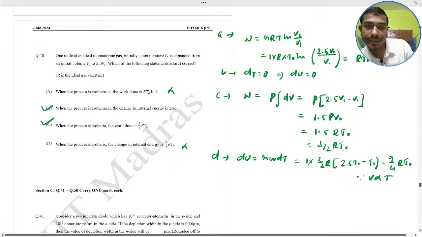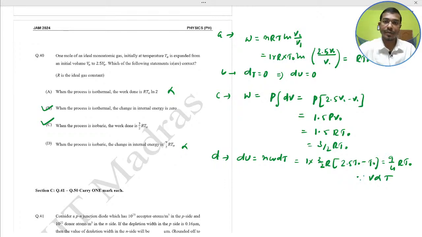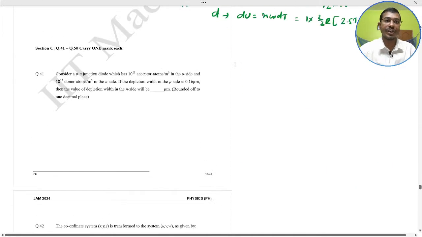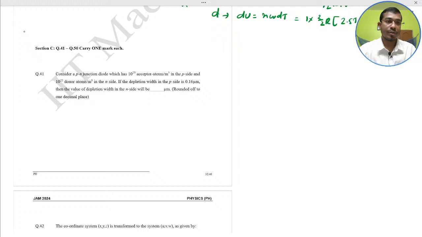MSQs are very time consuming because you have to check the 4 options. Go ahead, we switch our lecture to NET. Questions 41 to 50 carry 1 mark, and 51 to 60 carry 2 marks. Numerical answer type questions.